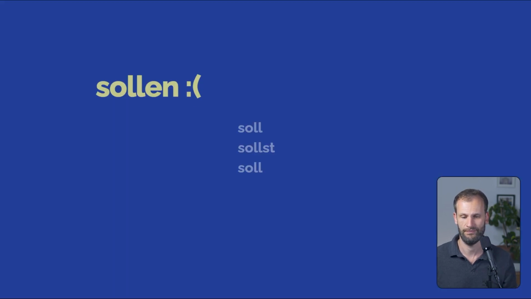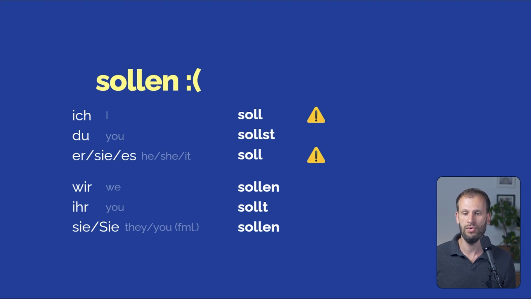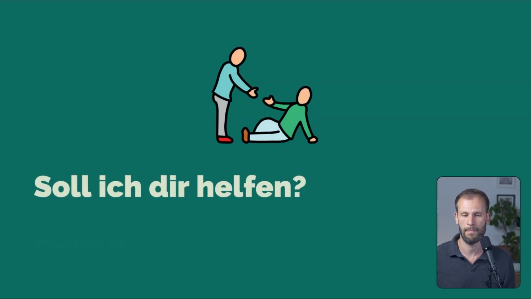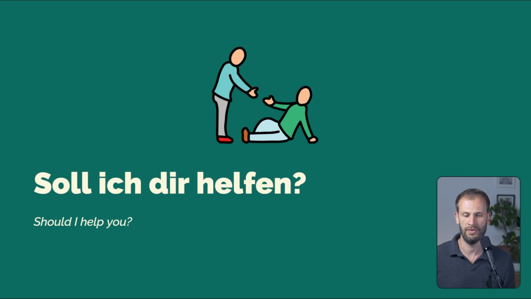Let's take a look. Ich soll, du sollst, er, sie, es soll. In this case, no vowel change for the singular. Wir sollen, ihr sollt, sie sollen. Great. Soll ich dir helfen? Shall I help you or should I help you? So that's the function where you ask someone about what they want.